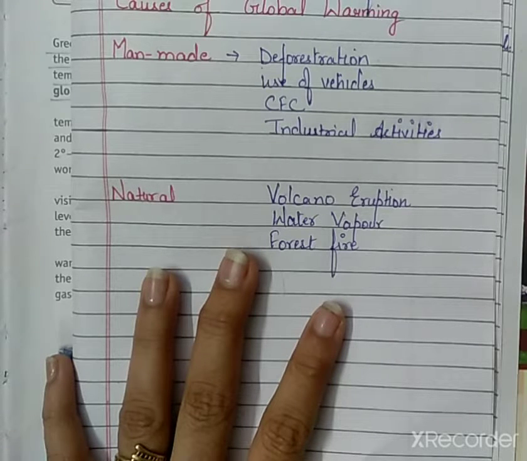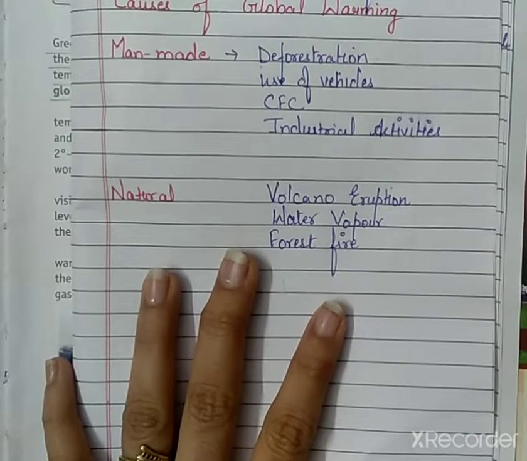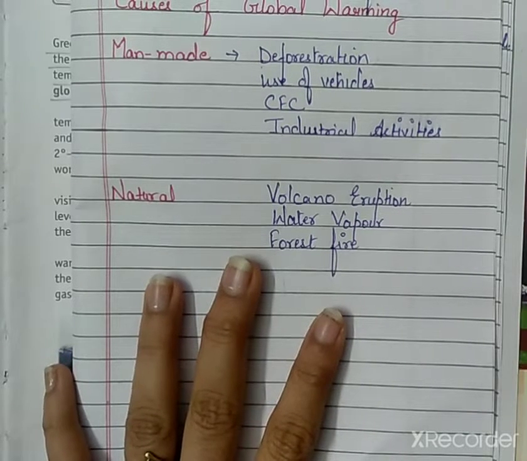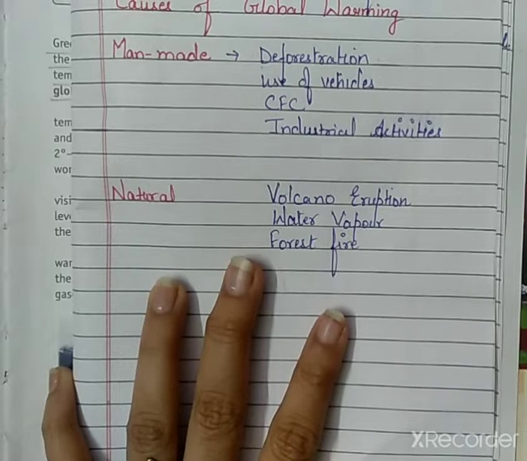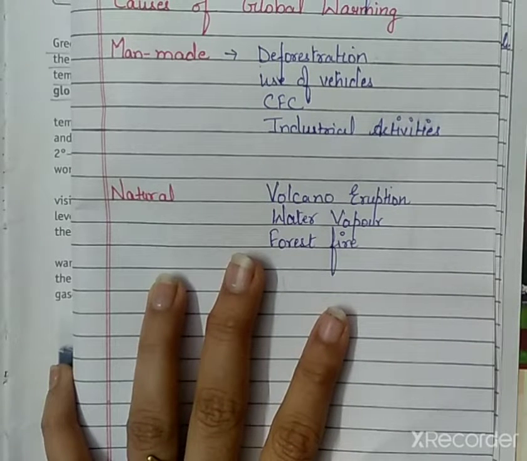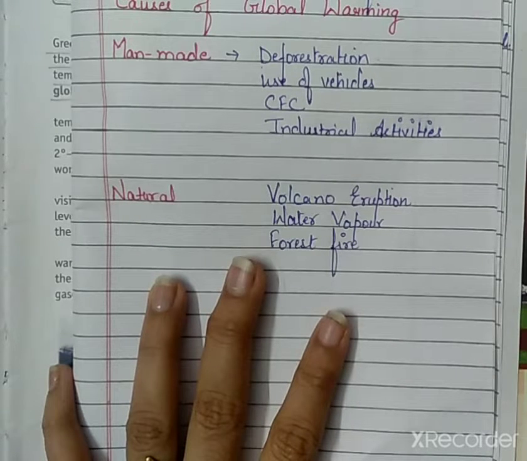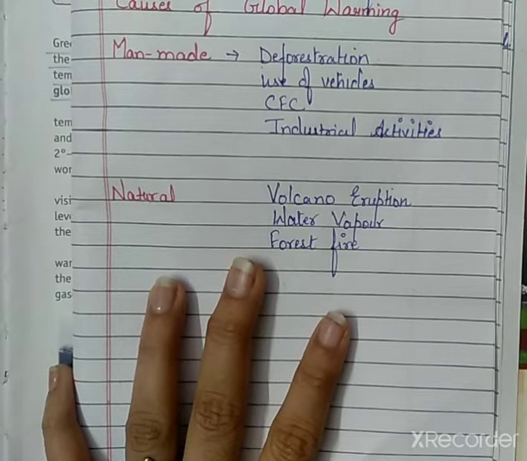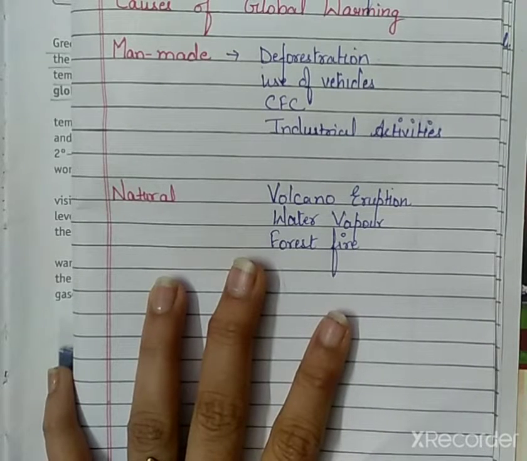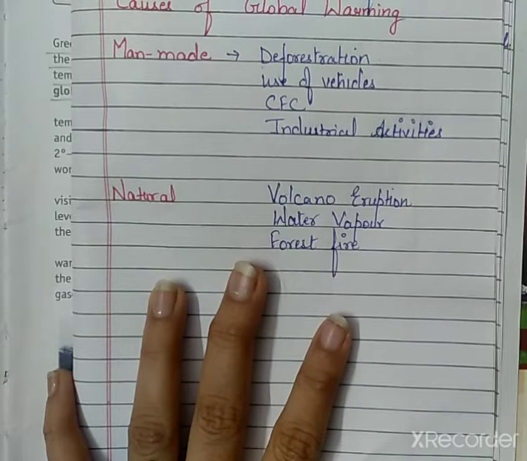As we know that plants need the carbon dioxide for the process of making their food, for the process of photosynthesis. If we cut down the plants, then it means less carbon dioxide will be used up, right? If there will be less carbon dioxide used, then more carbon dioxide remains in the atmosphere, and we also know that carbon dioxide is a greenhouse gas and it traps the heat energy, right?